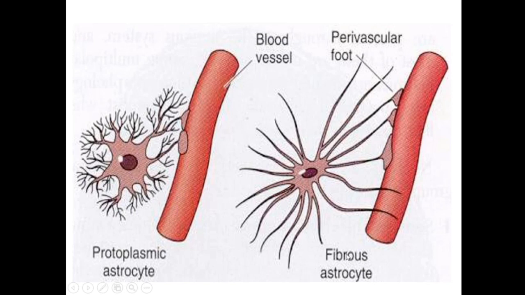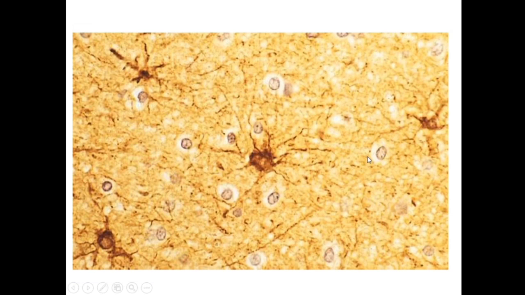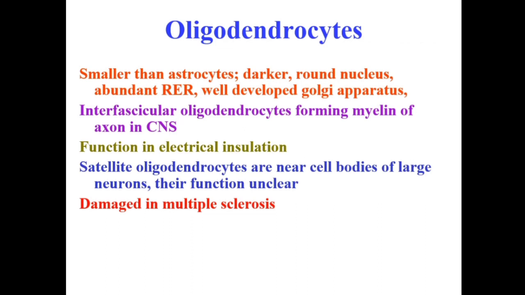The fibrous astrocytes are present in the white matter. So you can see this diagram, which indicates the presence of the astrocytes in the grey matter and the white matter.